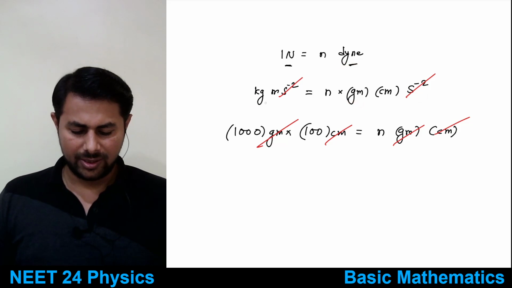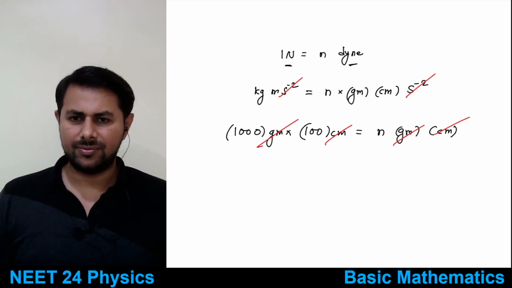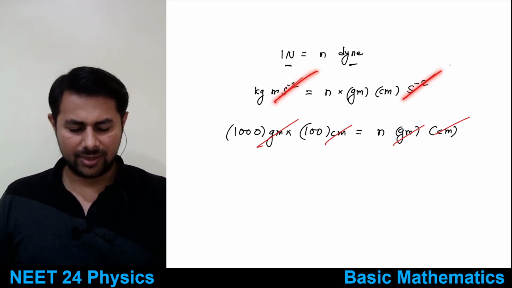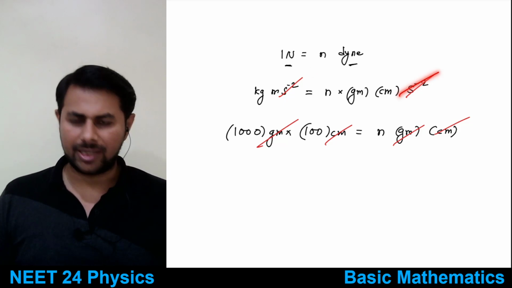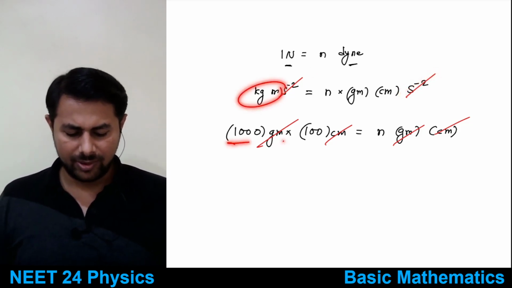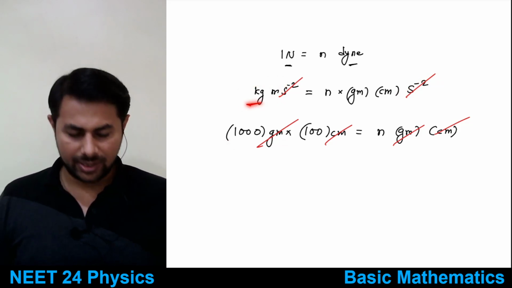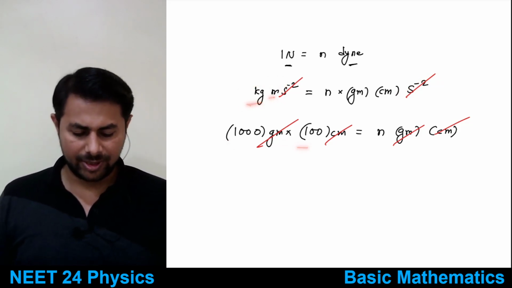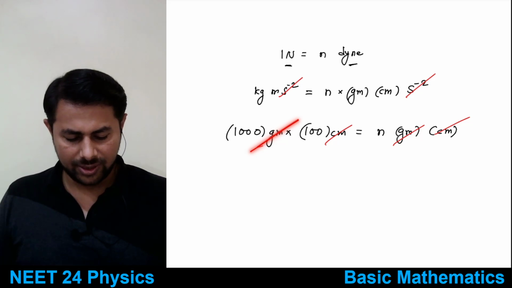This thing is clear? Yes, no? So the second raised to minus 2 gets cancelled out. Then here itself you write this is 1000 gram. 1 kg is 1000 gram, 1 meter is 100 centimeter, and you cancel out this thing.